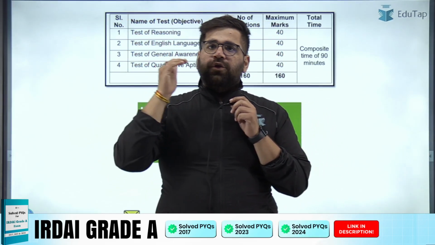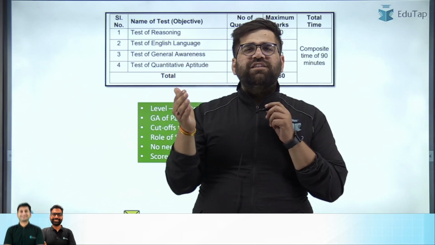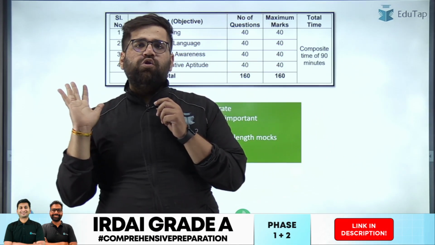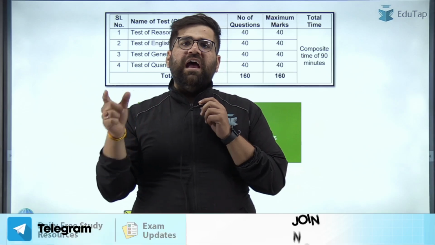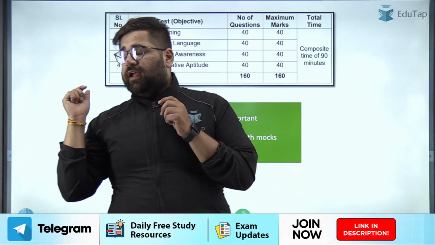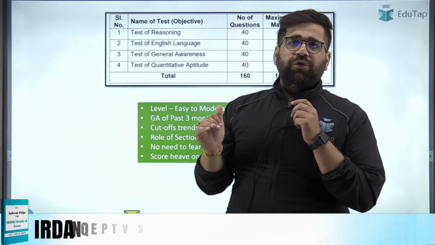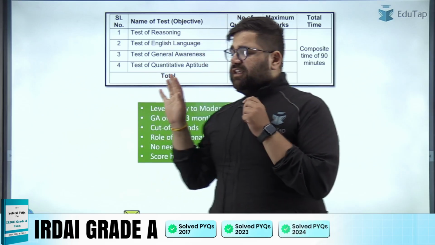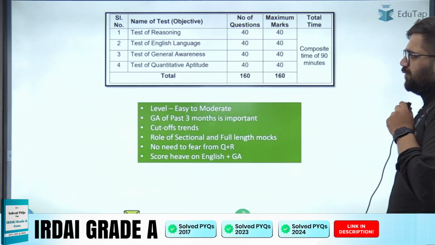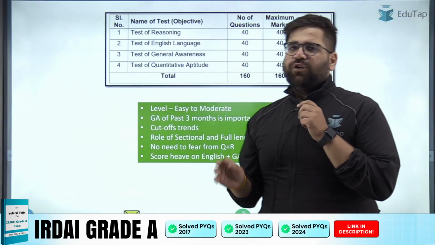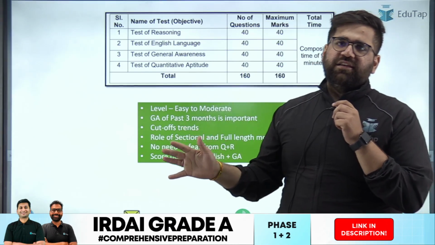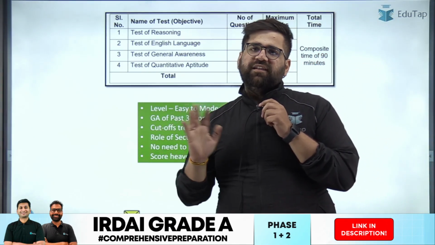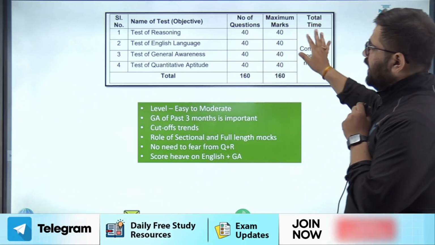At the same time, you also have to score above average in reasoning and quants as well. Once you score average in reasoning and quants, and score high in English and GA, you are good to go for phase 1. So these are the points we have collected for phase 1. But at the end of the day, my friends, what matters is that you practice today, practice tomorrow, and practice the day after tomorrow as well. Practice, practice, and practice. That will help you in phase 1.